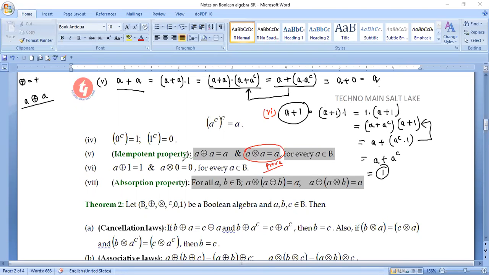I am leaving the second one for you. Prove it. And the last one is the absorption property. Let us try to find how to prove the absorption property. Since the absorption property is very important and very atypical, we have not seen such a property in our earlier cases, I'm going to show the proof of both of these here. So, proof of the absorption property. Let me erase these portions.